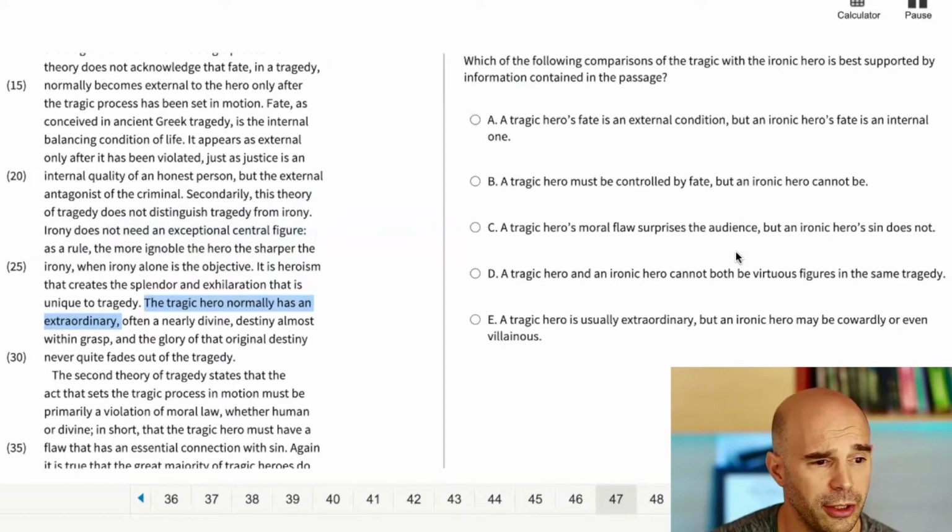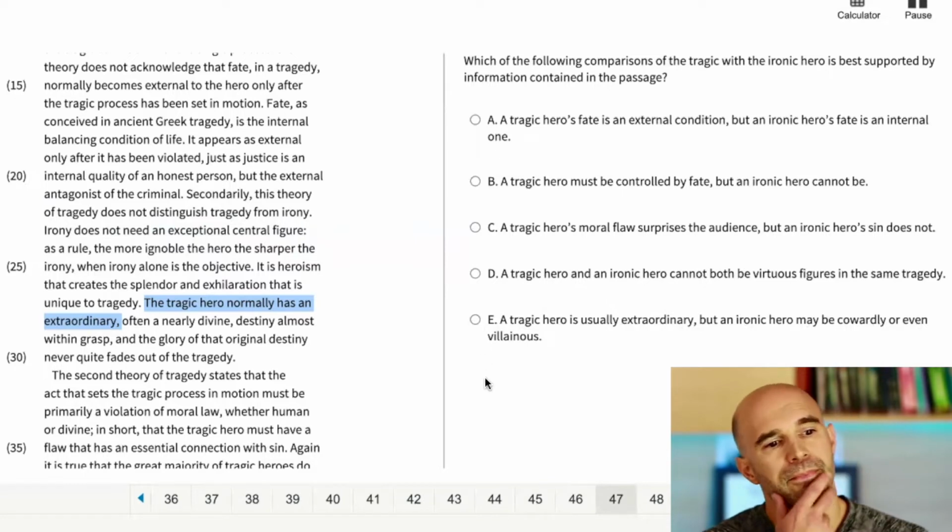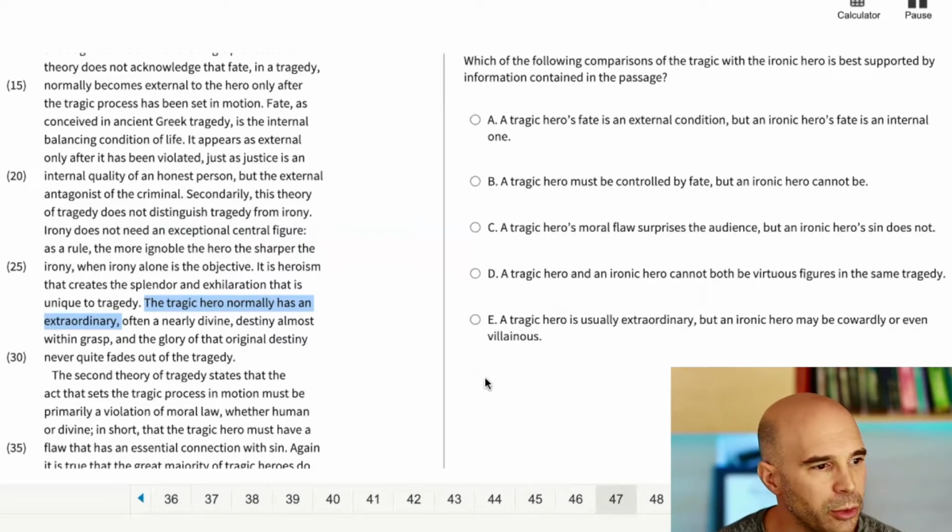And you can see it's a judgment call in every question. A tragic hero and an ironic hero cannot both be virtuous figures in the same tragedy. No, I don't remember learning about that. A tragic hero is usually extraordinary, but an ironic hero may be cowardly or even villainous. I didn't say that an ironic hero may be cowardly or even villainous, but I guess ignoble, right? The more ignoble the hero, I guess ignoble could be cowardly or even villainous. So I'm gonna go with E.